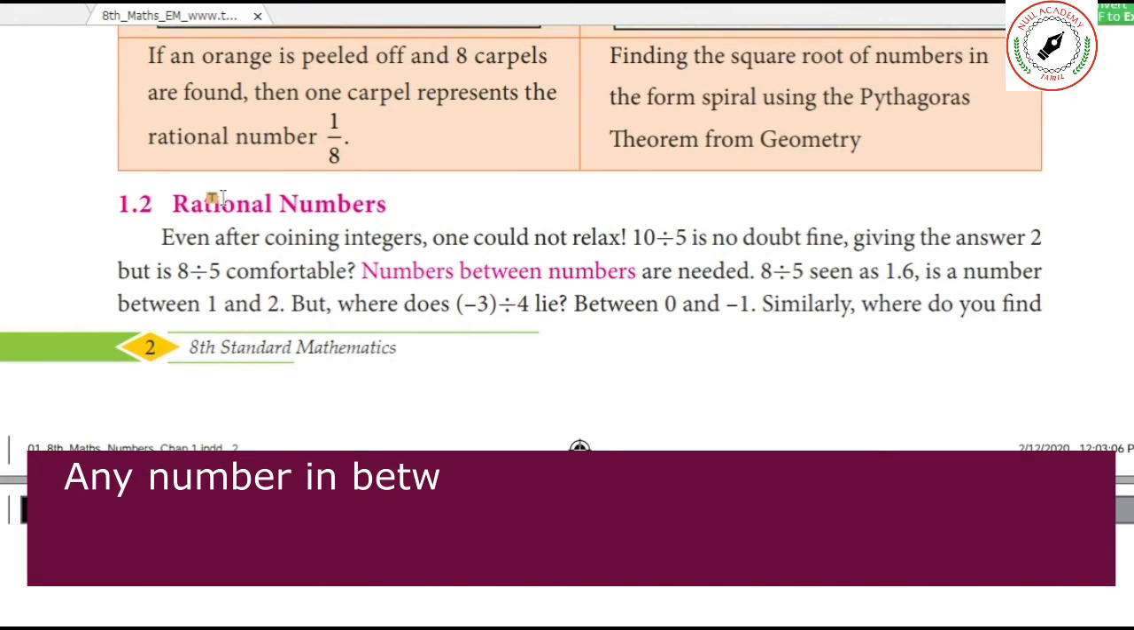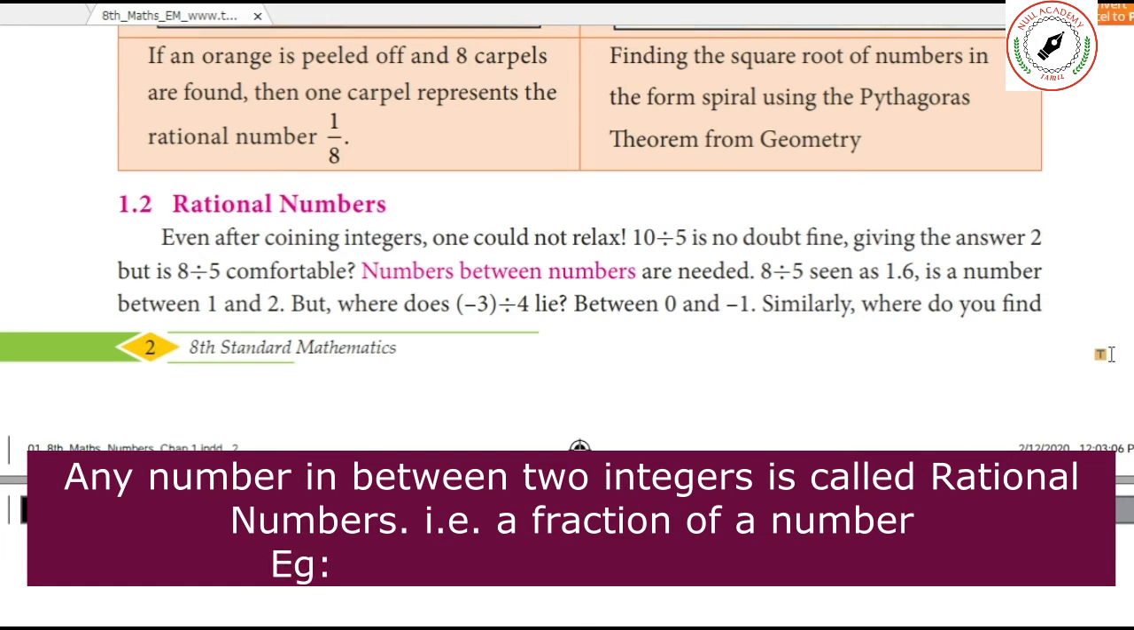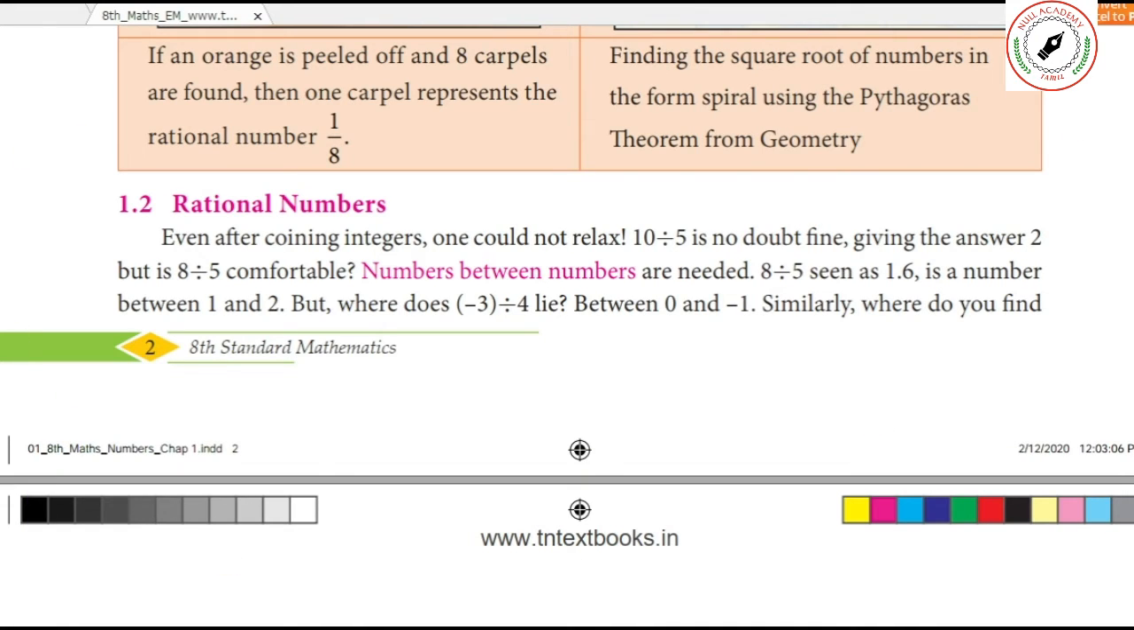Next, we come to the rational number. What do you mean by rational number? A number between two integers is a fraction. Those fractions are called rational numbers. A number between two numbers, whatever it may be, is called a rational number.